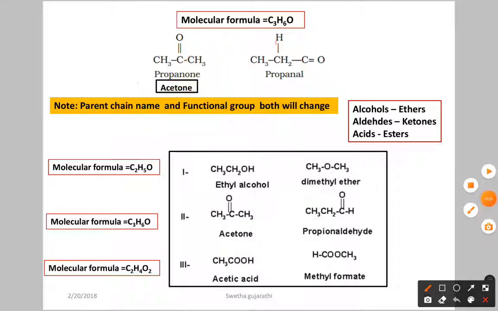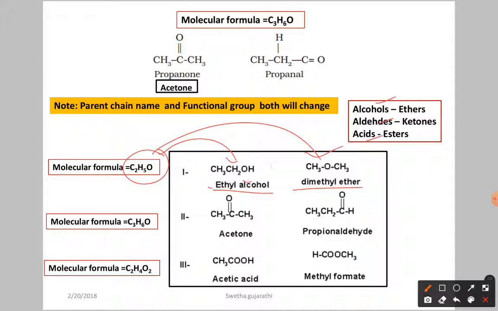So here we again have examples for alcohols, ethers, aldehydes, ketones, acids and esters. For example, for alcohol and ether, this is the formula. Both have the same molecular formula. Here we have 2 carbon atoms, 5 hydrogen atoms, 1 oxygen; sorry, the formula should be C2H6O, not H5. So here we have 2 carbon atoms, 6 hydrogen atoms and 1 oxygen atom.